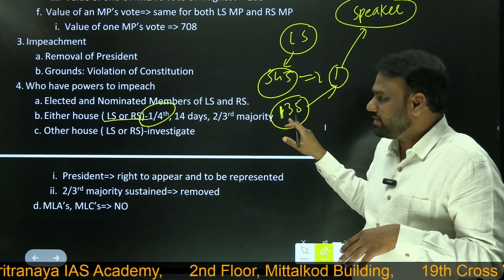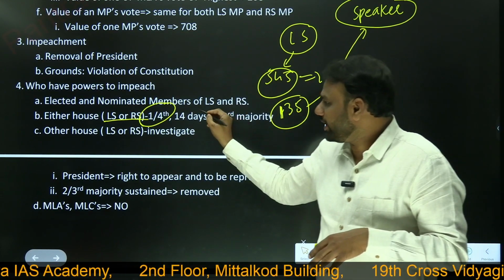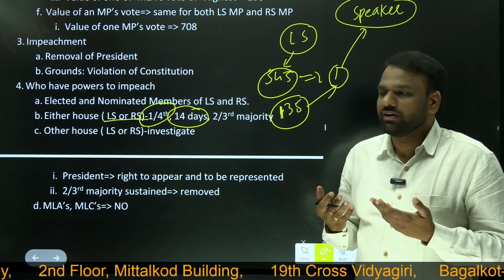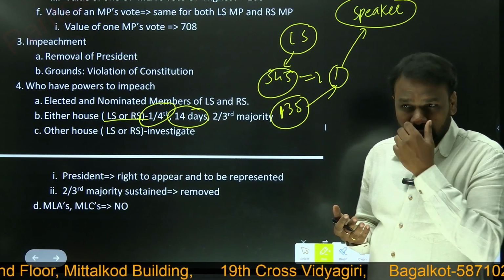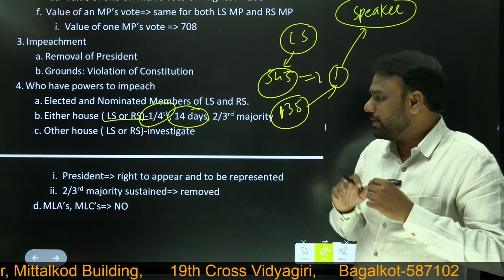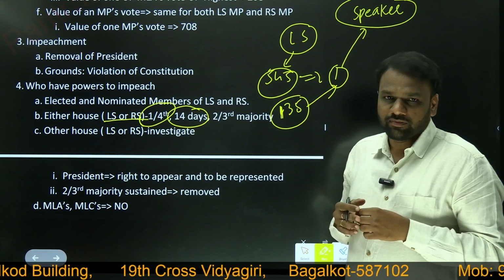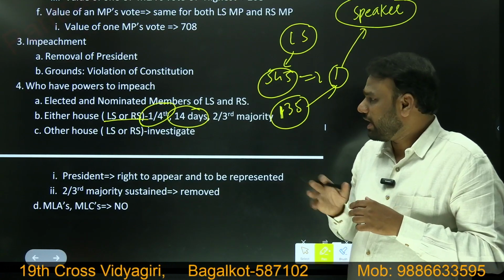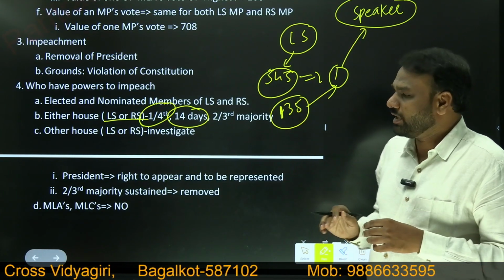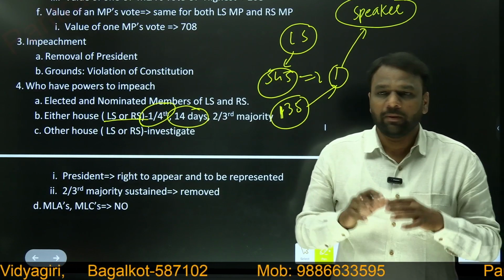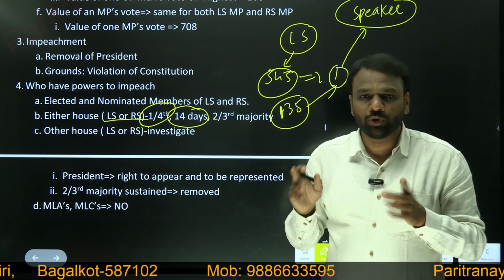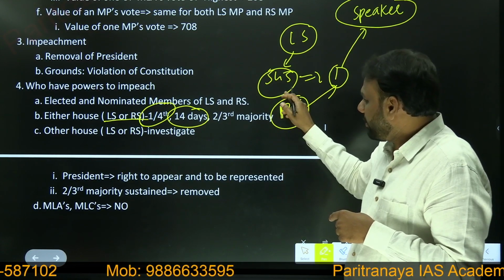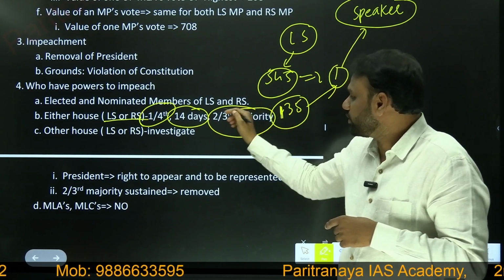He will accept the request, and at the same time he will give 14 days to the president to defend himself. He can come and defend whether he has violated the constitution or not. So after 14 days, what happens? After discussions and everything have taken place, if in the Lok Sabha they come to a conclusion that the president has violated the constitution and they want to remove him, they will pass a resolution with a 2/3 majority among the 545 members.